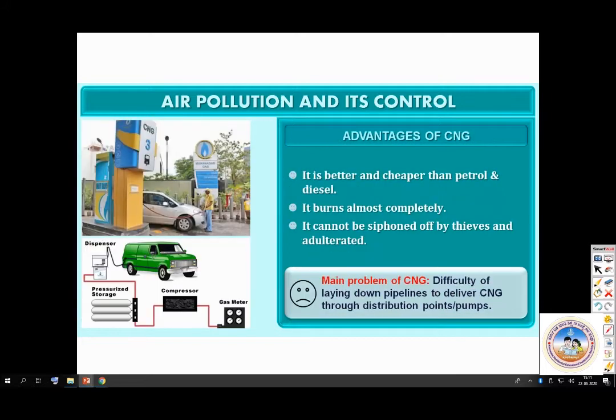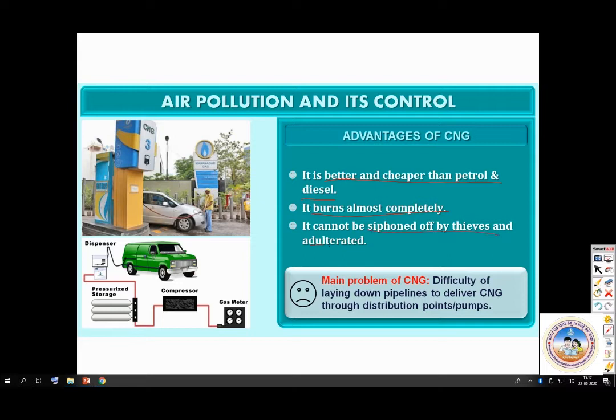Then what are the advantages of CNG? So we said compressed natural gas, what are its uses? It is better and cheaper than petrol and diesel. So its price is much lower. It burns almost completely, fully burns, unlike petrol and diesel, a little does not remain. It cannot be siphoned by thieves and adulterated.